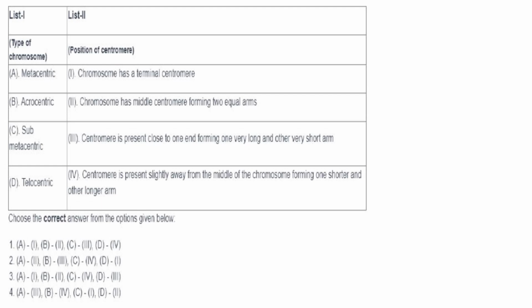Submetacentric centromere is present slightly away from the middle of the chromosome forming one shorter and other longer arm. Telocentric chromosome has a terminal centromere. So answer is option 2, that is A2, B3, C4 and D1.